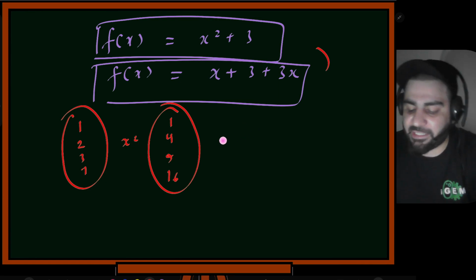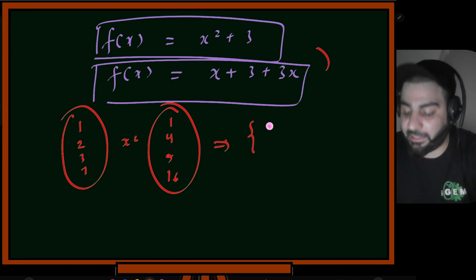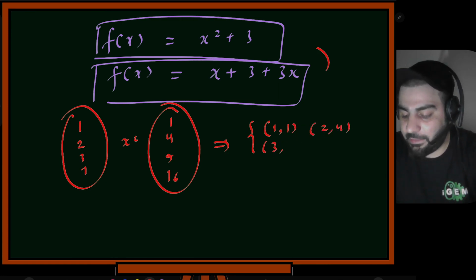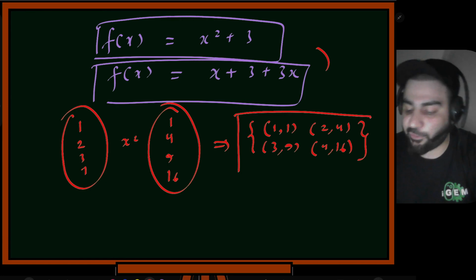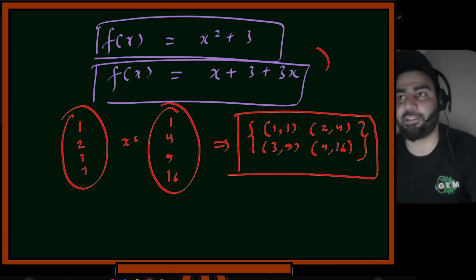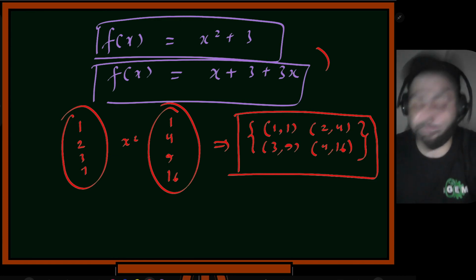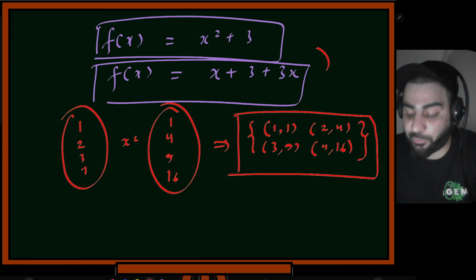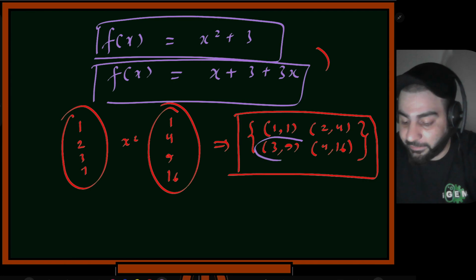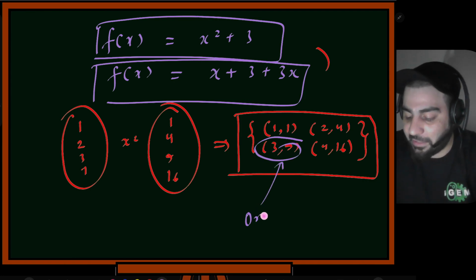So one representation can be like this. I can write the function as 1, 1, 2, 4, 3, 9, 4, 16. This is also a representation of a function. This is how I can write a function. And here the order matters now. The first element is the input. That's why this is called an ordered pair. This over here is called an ordered pair.